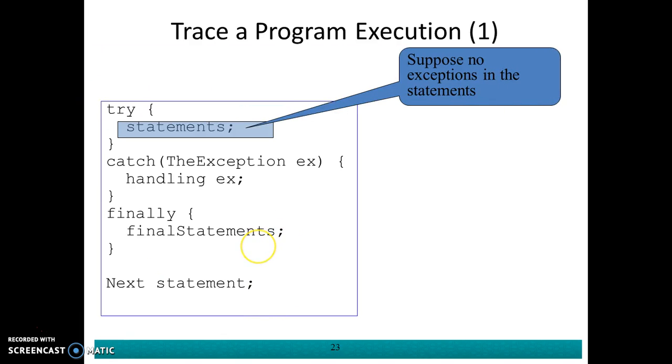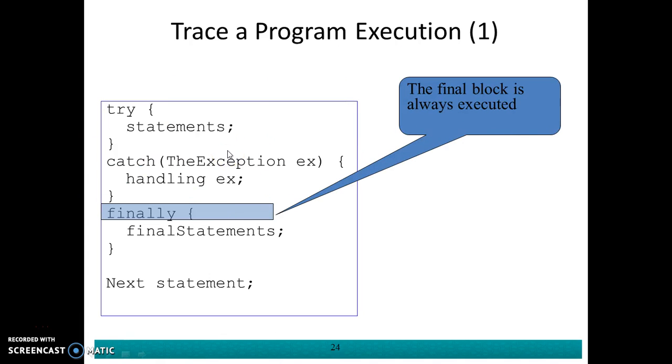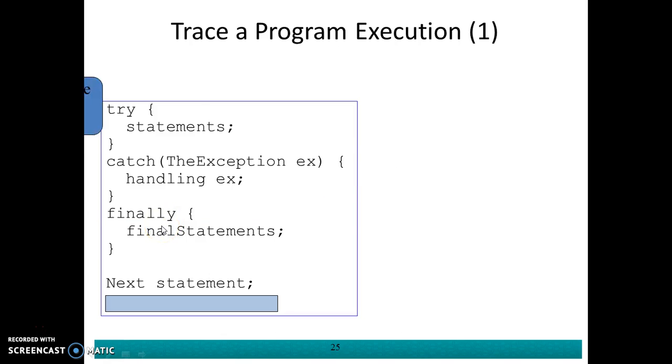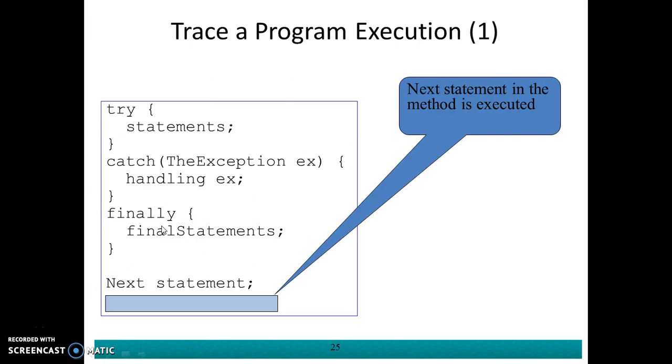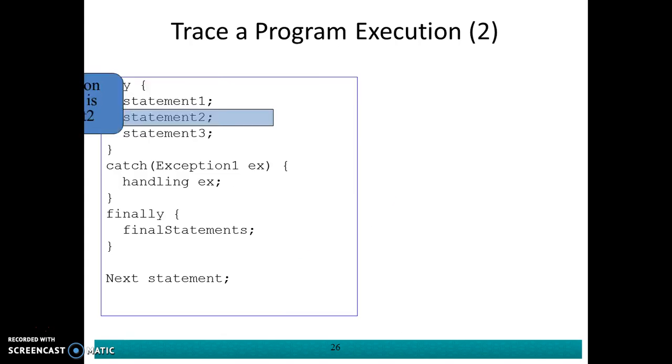So this is an example of a trace execution of a program. Let's say you have these statements and suppose no exception occurs. It will go straight to this finally block. It will always be executed, and then it goes to the rest of the statements in the method.